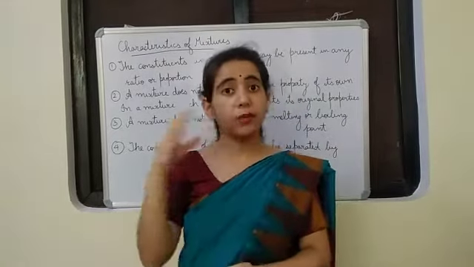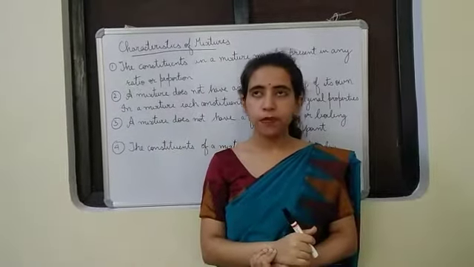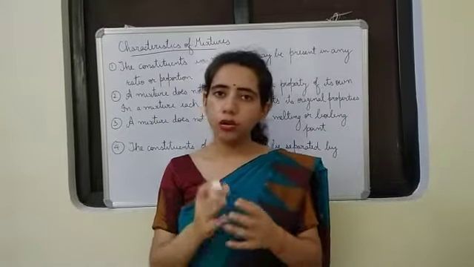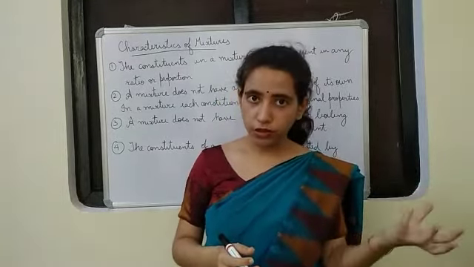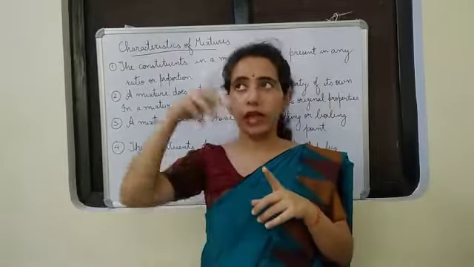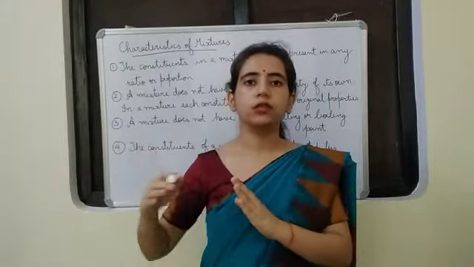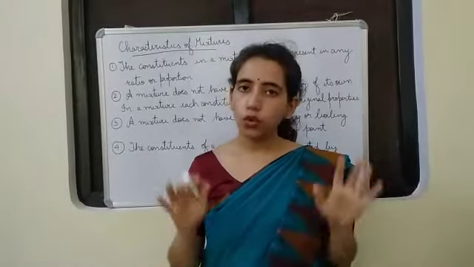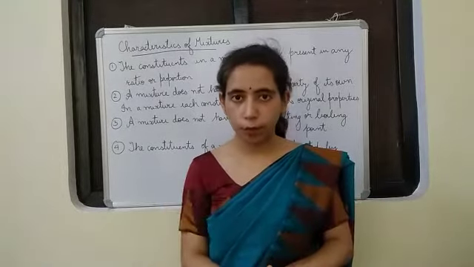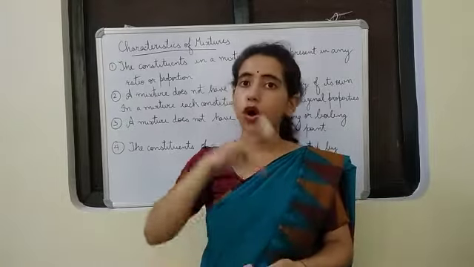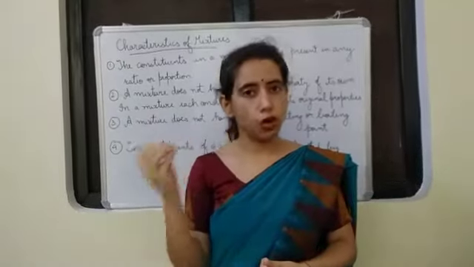I told you air is a mixture of so many gases. One gas we can take is oxygen. Oxygen, if we take it individually, is a supporter of combustion, and in that mixture also, in air also, oxygen supports combustion. That means it is going to show its properties. It will not show any different or any new properties. The same is the case with all other constituent elements also.